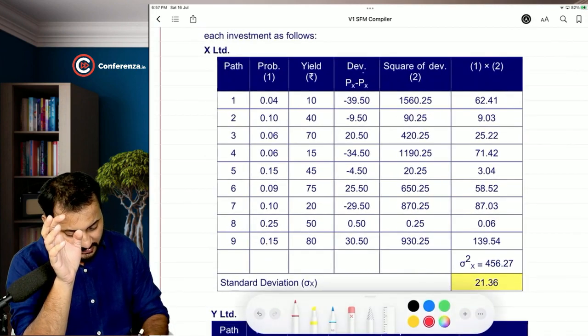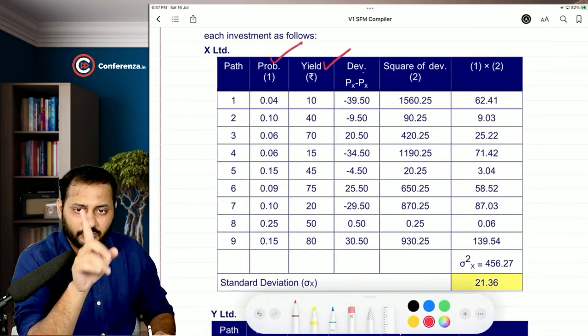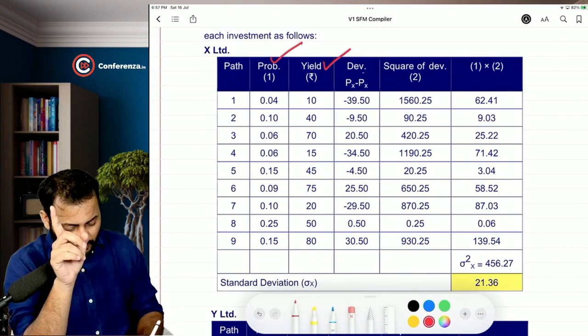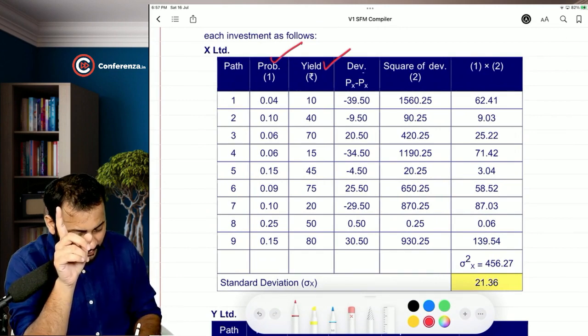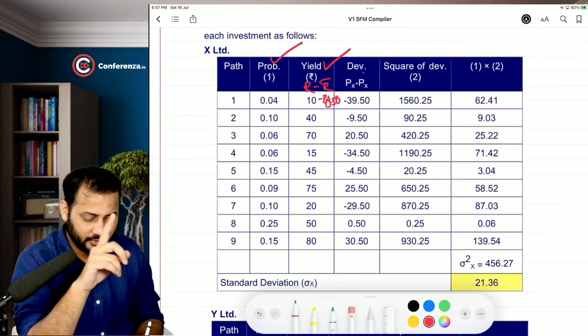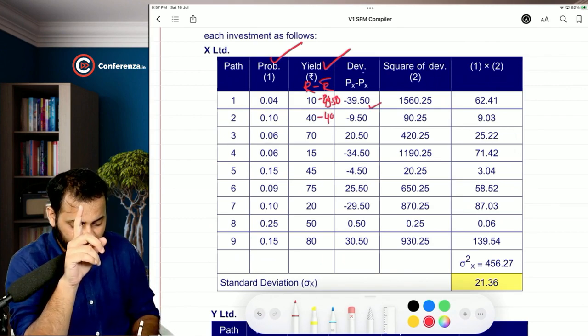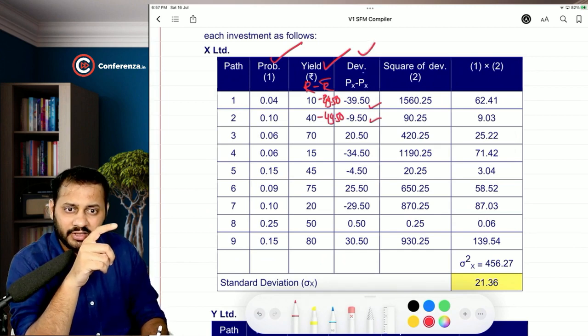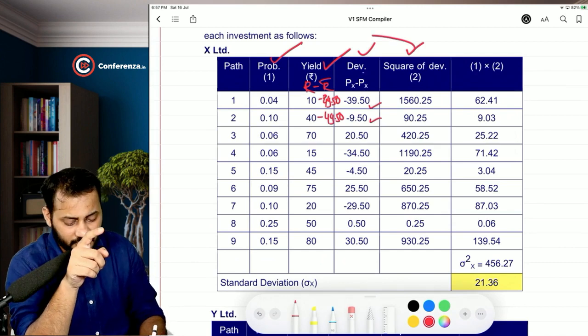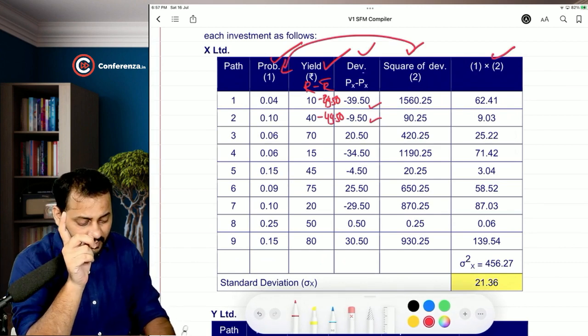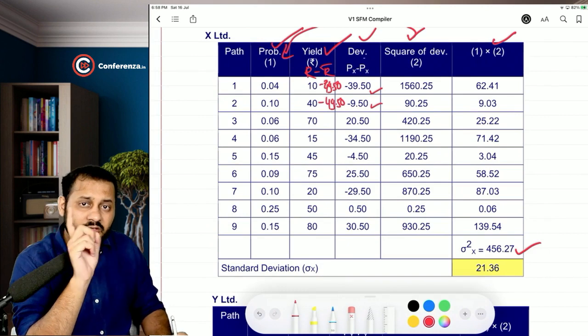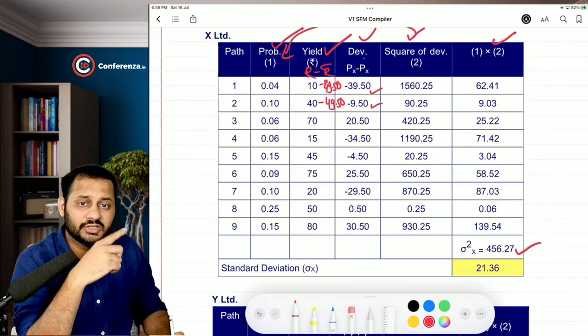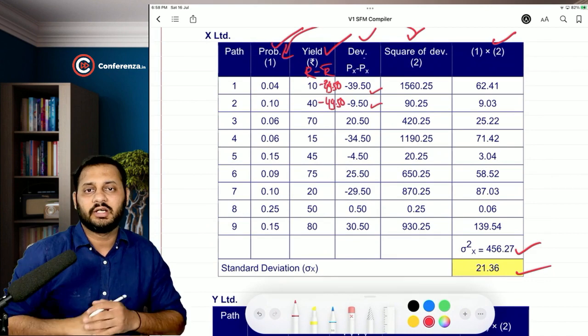Have a look at the risk part. See, this is the probability and the yield. So what are you going to do? You are going to do yield R minus R bar, which will be 49.5. So 10 minus 49.5, 39.5 negative. 40 minus 49.5, 9.5 negative. In a similar manner, you are going to calculate the deviation, then the square of the deviation, which will be multiplied with the probability. When you total it, you get the variance. You will have to take the square root, and you get the standard deviation.